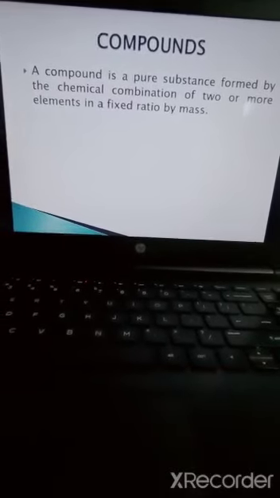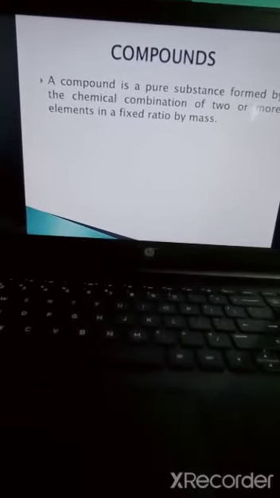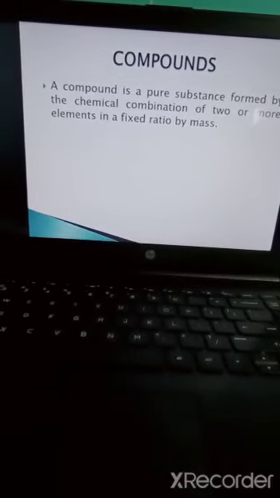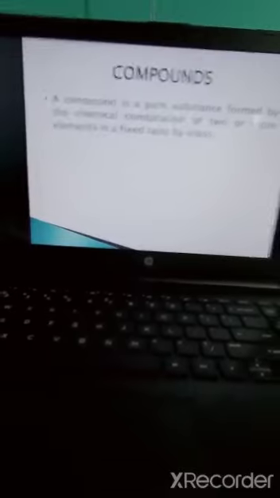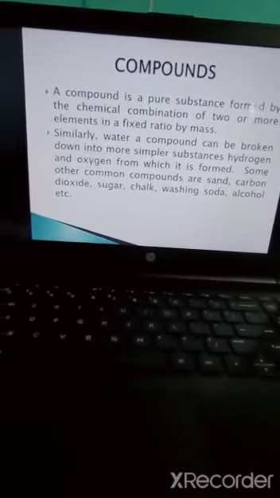A compound is also a pure substance which is formed by the combination of two or more elements in a fixed ratio by mass. Okay, so just see what are the other examples of compounds.